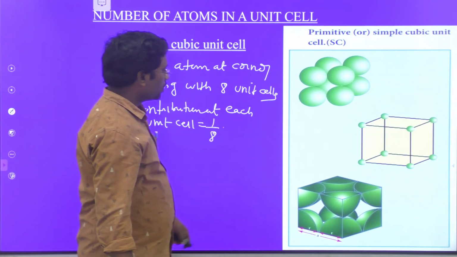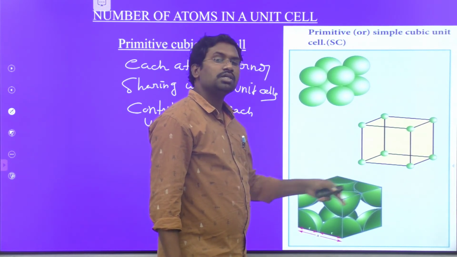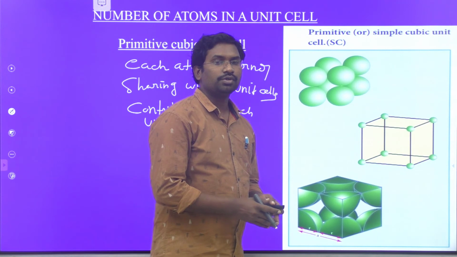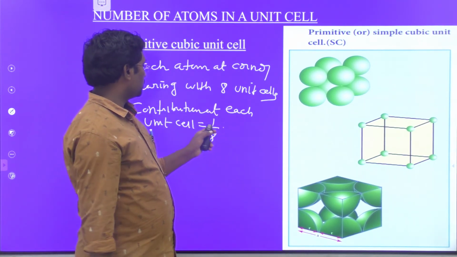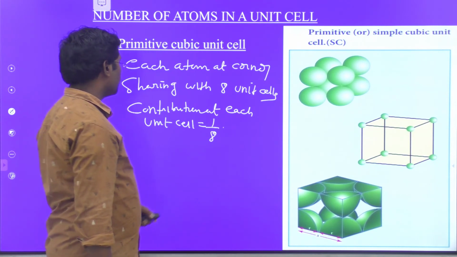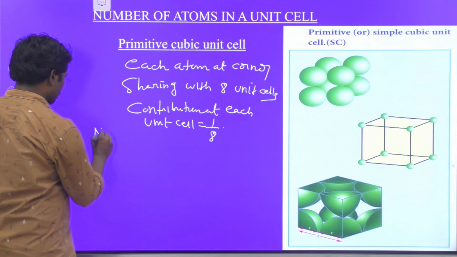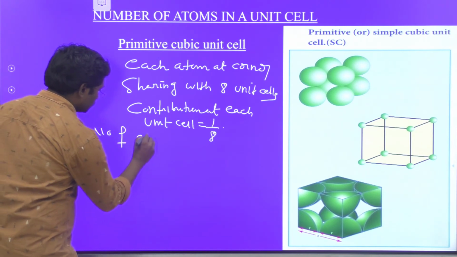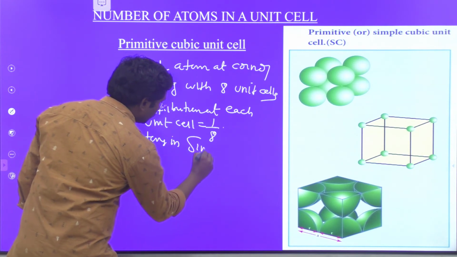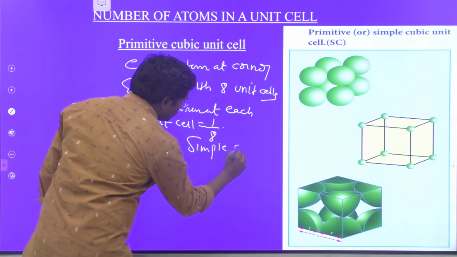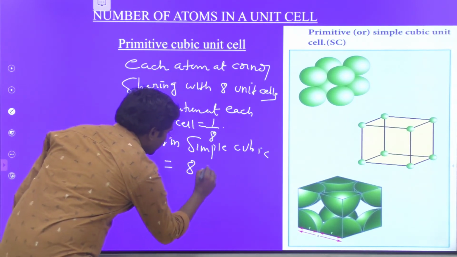So therefore, in a simple cubic unit cell, every corner atom is shared by 8 unit cells. Therefore, at each corner in the unit cell, its contribution is taken as 1 by 8. Therefore, the total number of atoms in a simple cubic unit cell: atoms are present at 8 corners.